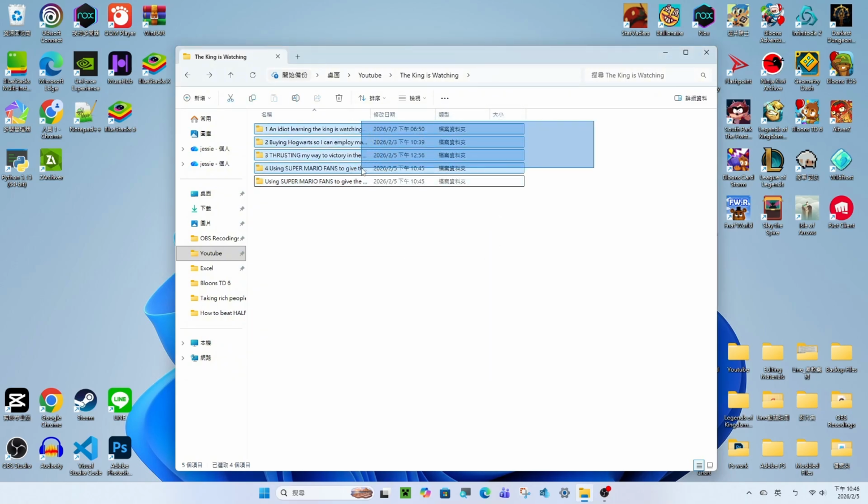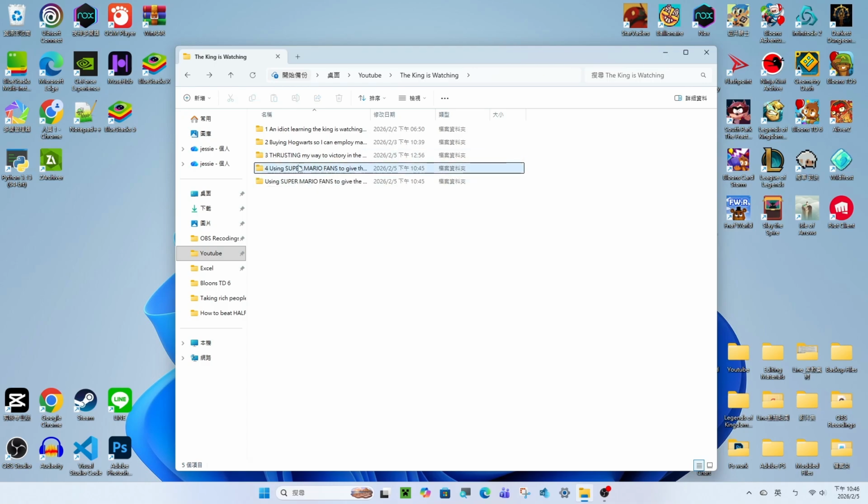If you guys have similar problems when you're exporting videos and you realize you cannot rename the edited video file because the system cannot find it, try to use this stupid method.